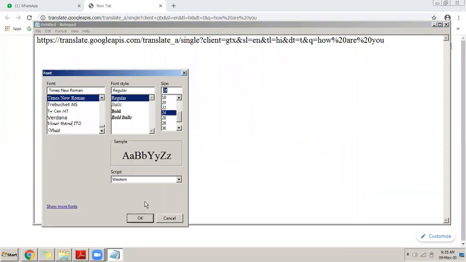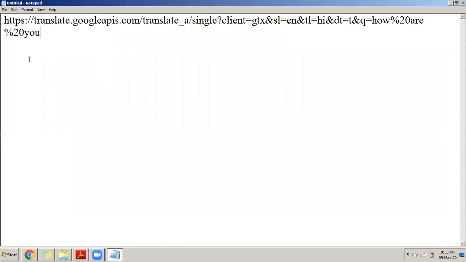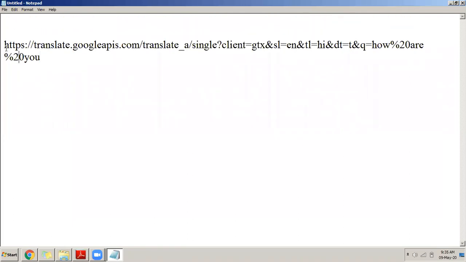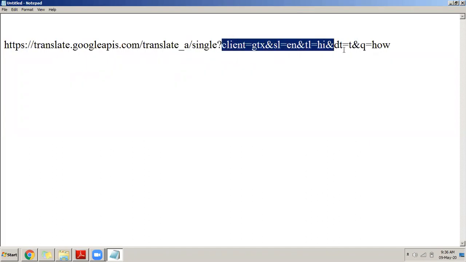Just let me increase the font size here. Have a look at this URL. This URL here is a web service. What is the name of this web service? It is called the Translate web service, translate.googleapis.com/translate. All this from here to here is the URL, and after the question mark are the parameters that you have to pass to the web service.